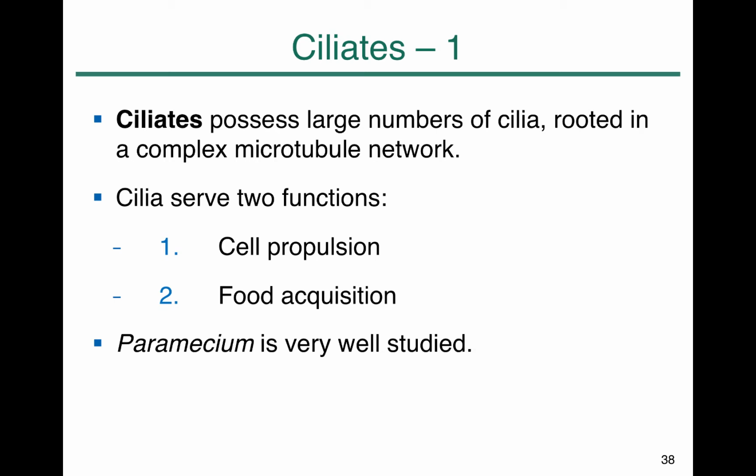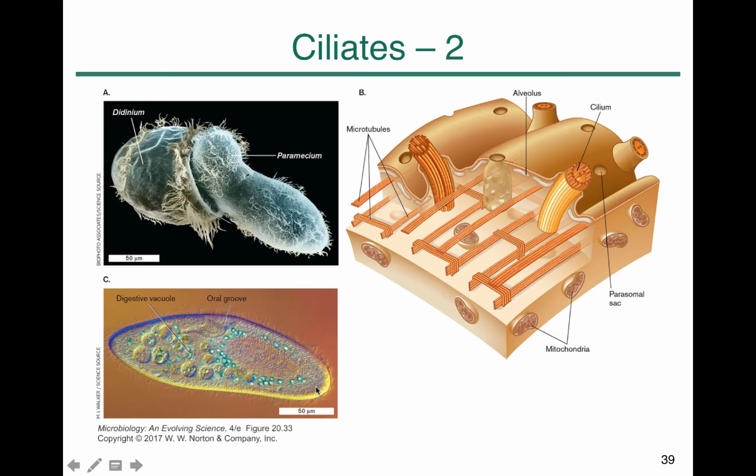Ciliates are organisms containing large numbers of cilia, which are thin, short filamentous structures with microtubule network structures. Cilia have two functions. One is for cell propulsion, the second is for acquiring food. The most famous ciliate is Paramecium, which we use in the laboratory. We probably saw this organism in general microbiology laboratory. This is the morphology of Paramecium, and these are the cilia formed with microtubules.